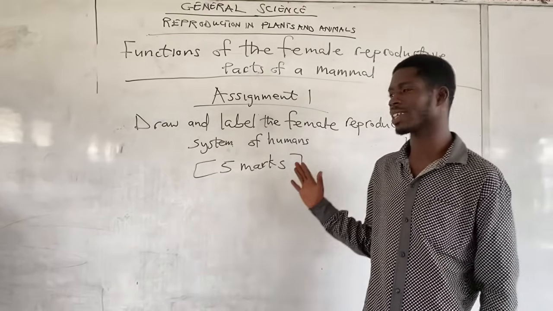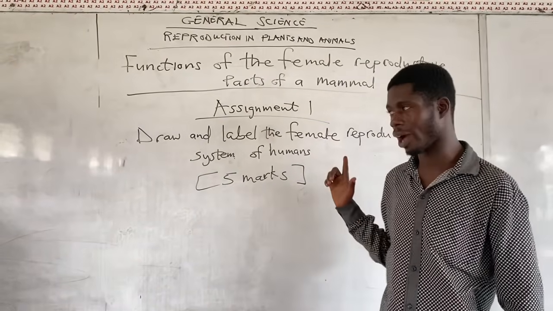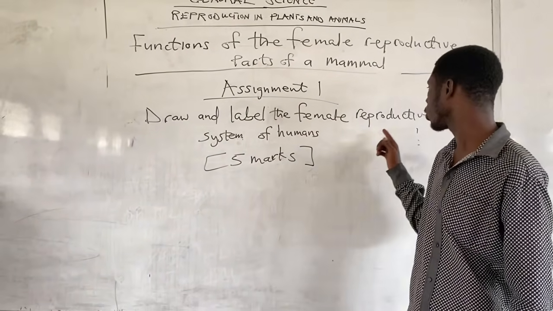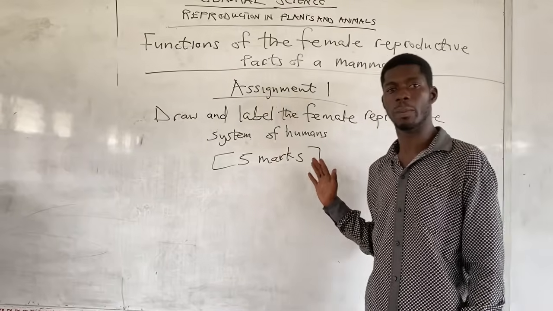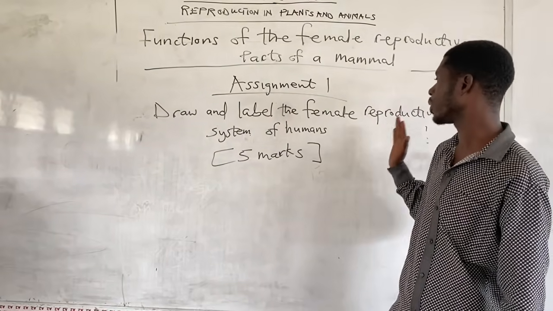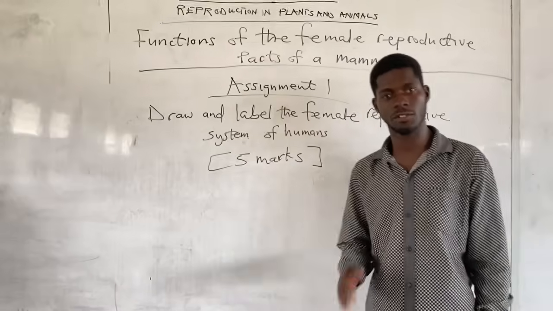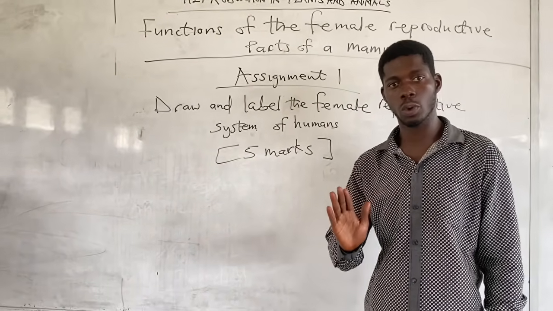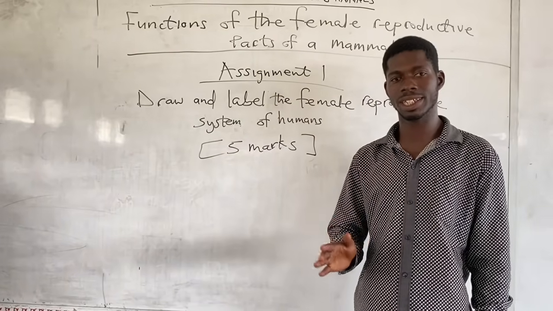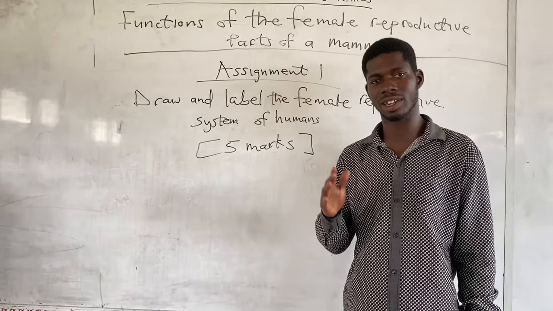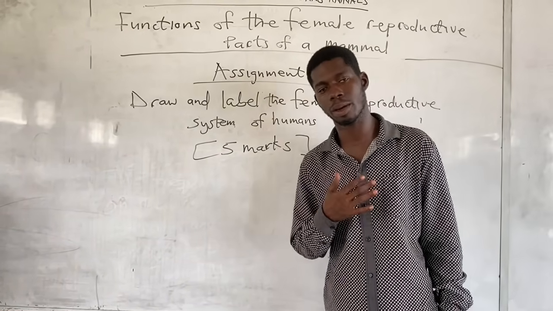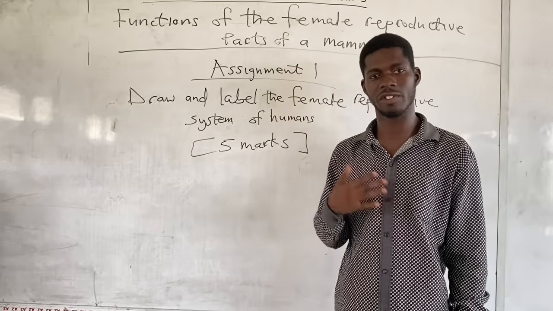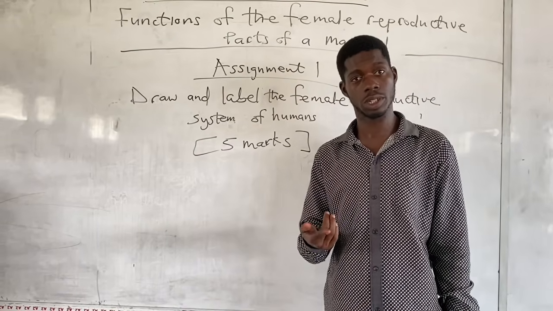Okay, so now this is assignment. Assignment 1. Draw and label the female reproductive system of humans for 5 marks. So you draw it and you label the parts. After that, you send it to my WhatsApp number and I will score you 5 marks. If you don't do it, surely you get 0.